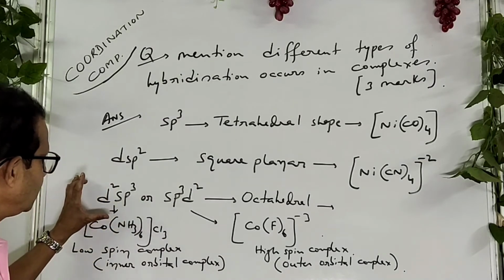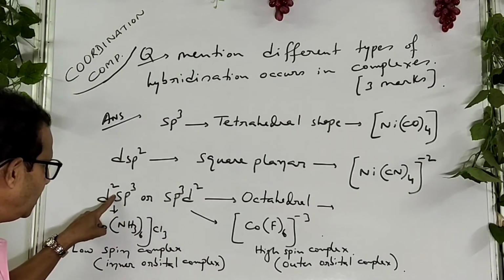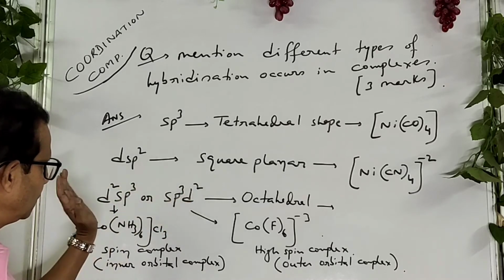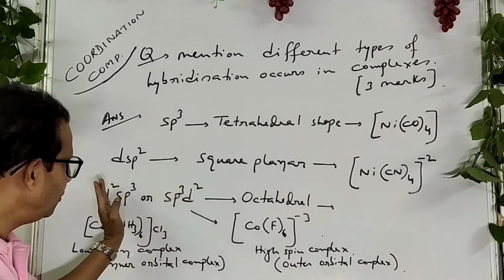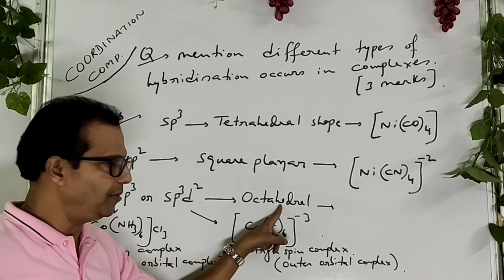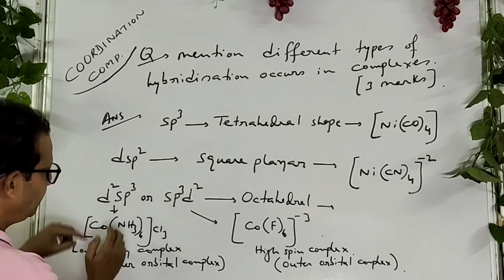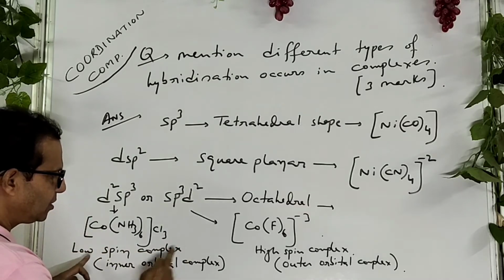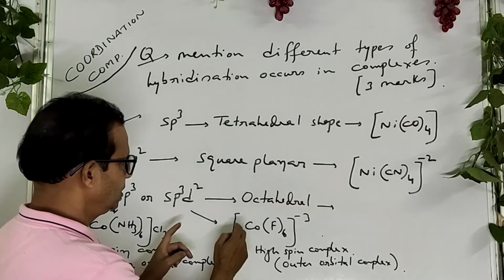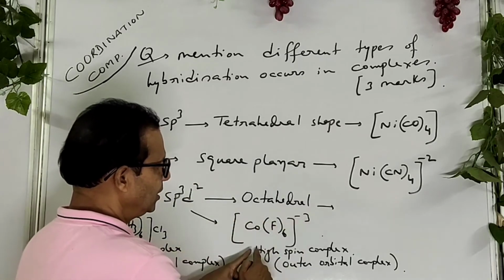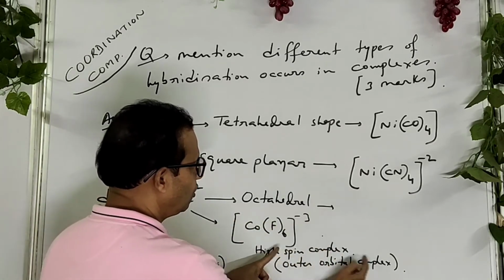And the third one is either d2sp3 or sp3d2. Remember it, both have octahedral shape, but if d2sp3 hybridization takes place, they are low spin complex or inner orbital complex. If sp3d2 hybridization takes place, they are high spin complex or outer orbital complex.